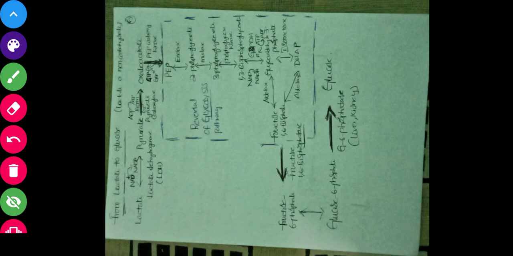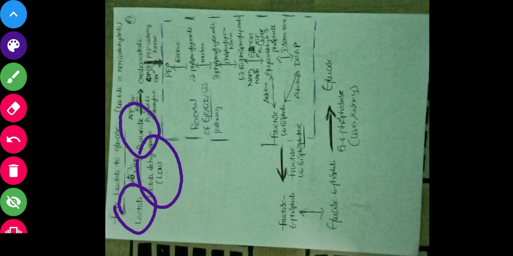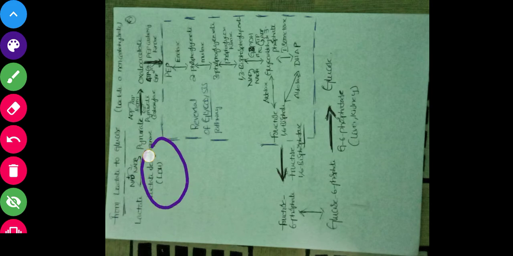First lactate is converted to pyruvate by using what? Lactate dehydrogenase enzyme. I'm repeating, lactate dehydrogenase. Whenever you see a dehydrogenase enzyme, something should light up in your mind.